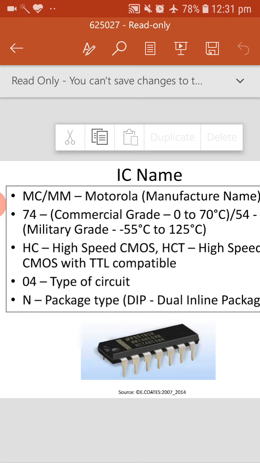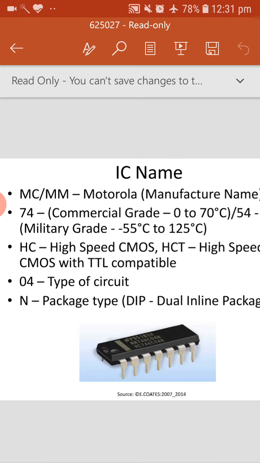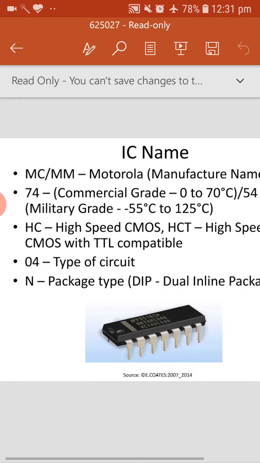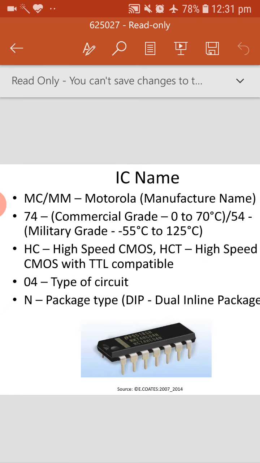The next one, HC. HC means high speed CMOS, meaning the type of circuit used in the manufacturing. The function will be the same; what differs is the type of circuits used to implement that function. So HC means high speed CMOS.